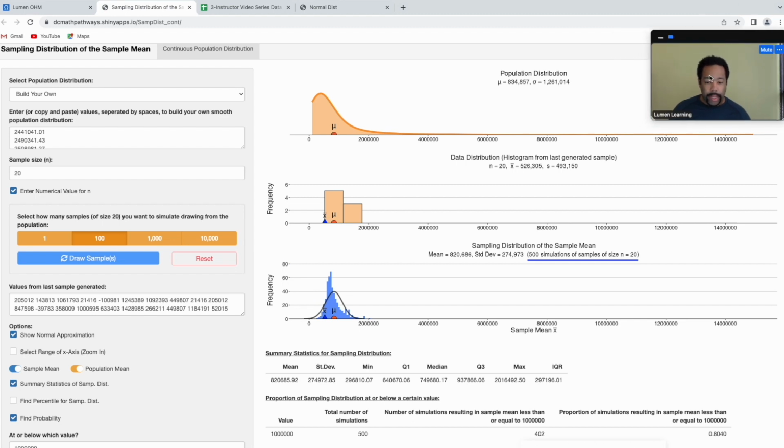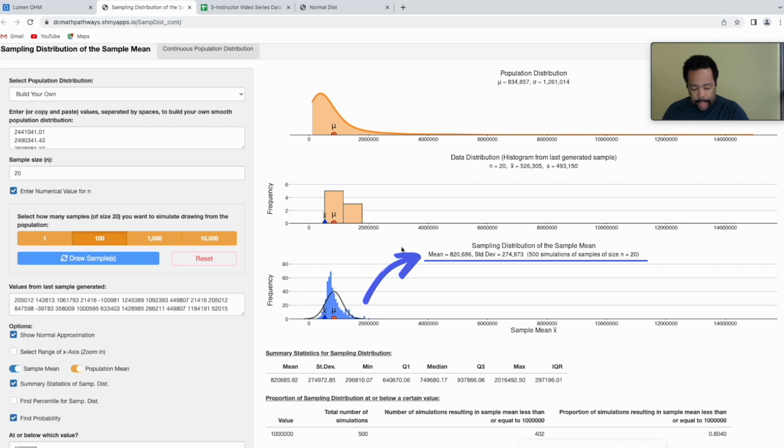What we want to do is record the mean and the standard deviation for 500 simulations of sample size 20. So that's 820,686, and then the standard deviation for this is 274,973. We want to notice that the mean is close to the population mean, as we would expect.